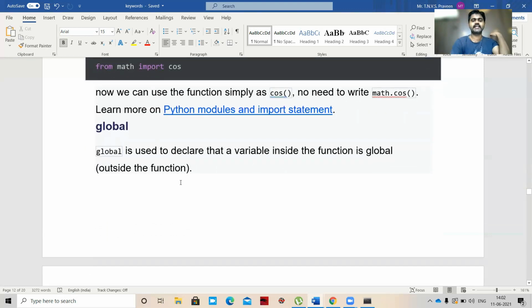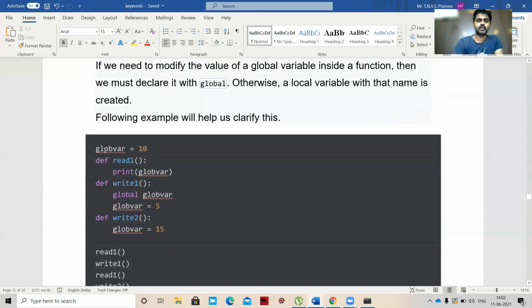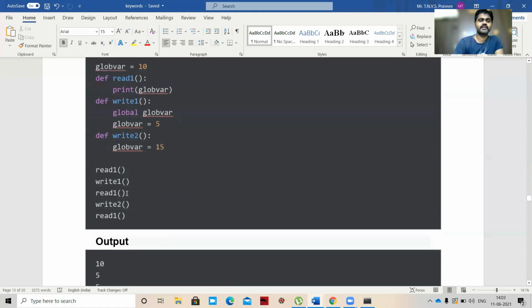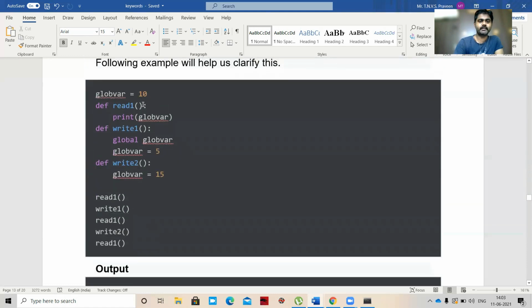So next keyword is global. Global is used to declare that a variable inside the function is global, that is, outside the function. So for that we use the global keyword. So global variable equal to 10. Define read one, print global variable. Define write one, global variable, global variable equal to 5. Define write two, global variable equal to 15. So if we call read one, what will be printed? Print global variable is 10. So read one will print 10.